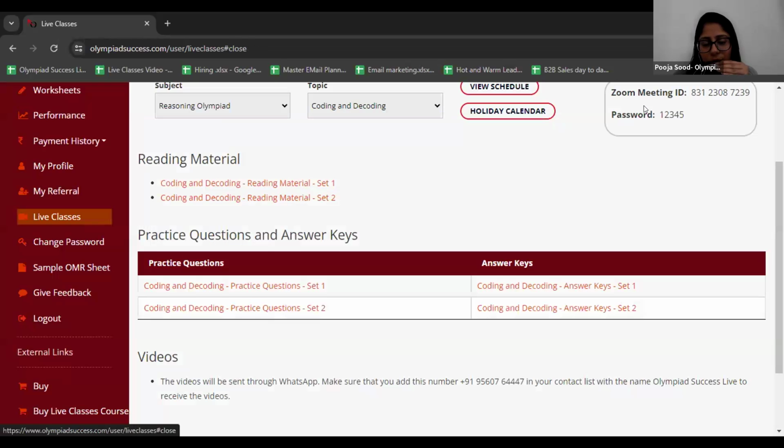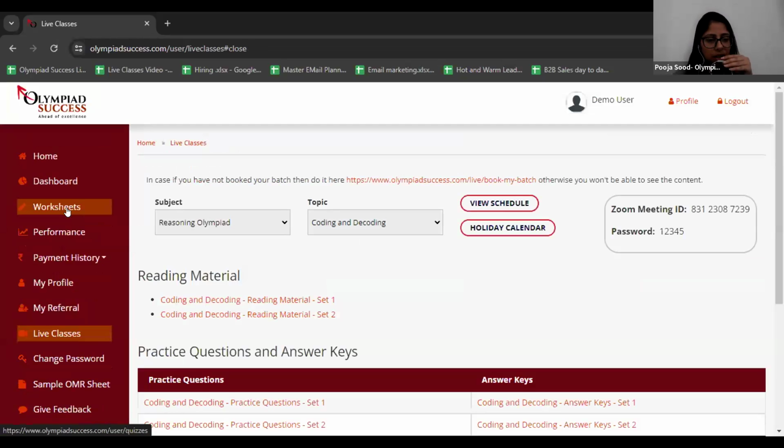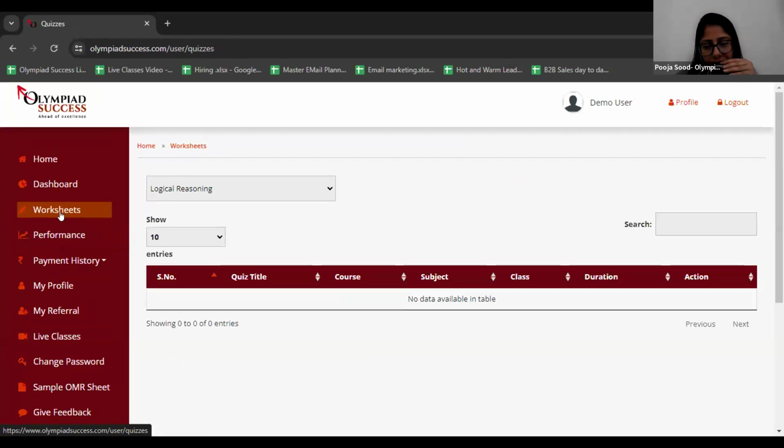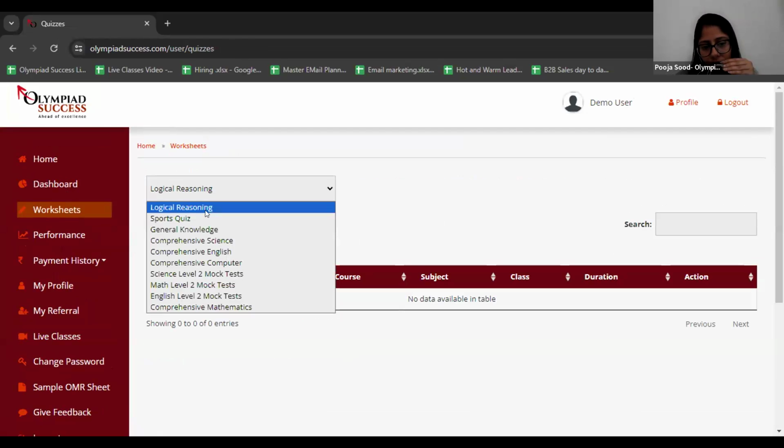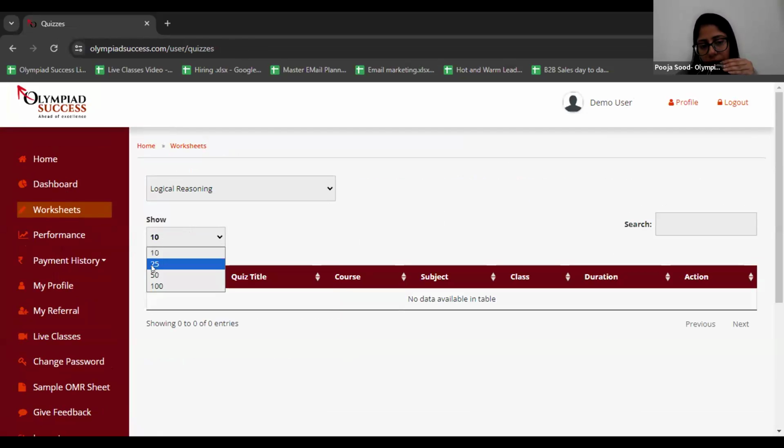Yes. So now I have shown you reading material, question papers, answer keys, your schedule, and your holiday calendar, right? Now I am moving on to your worksheets. Right after this dashboard, there is one icon which is worksheet. I'm going to click on that icon and then select my subject, reasoning, logical reasoning, right? You can choose 10, 25, 50, 100 worksheets, as many as you want to see. So I've clicked 10. So here you'll get your worksheets, and in that you are just going to click over here.